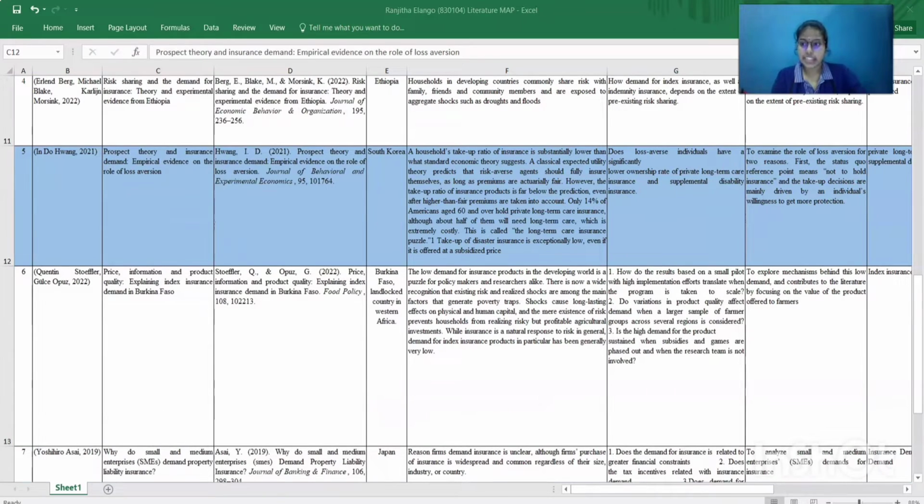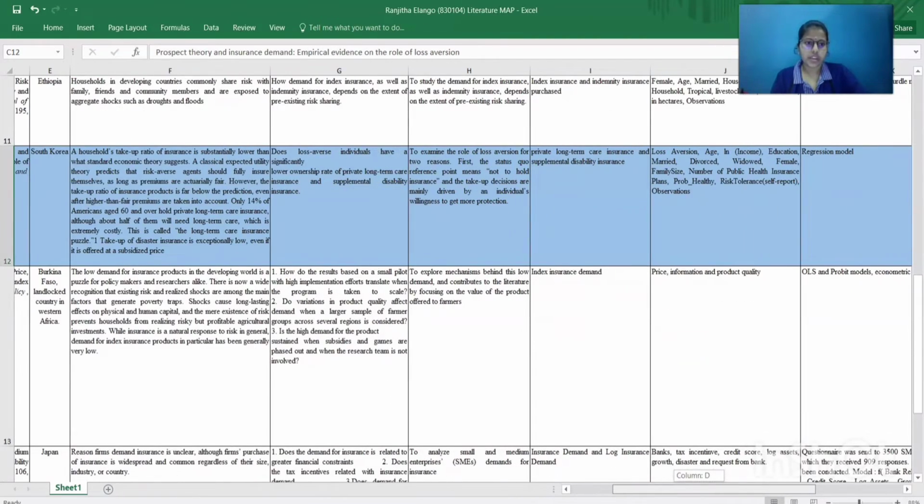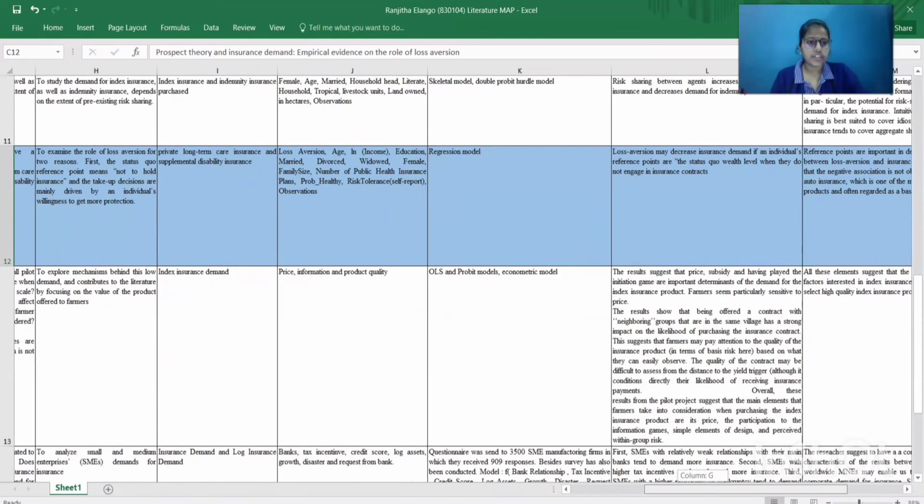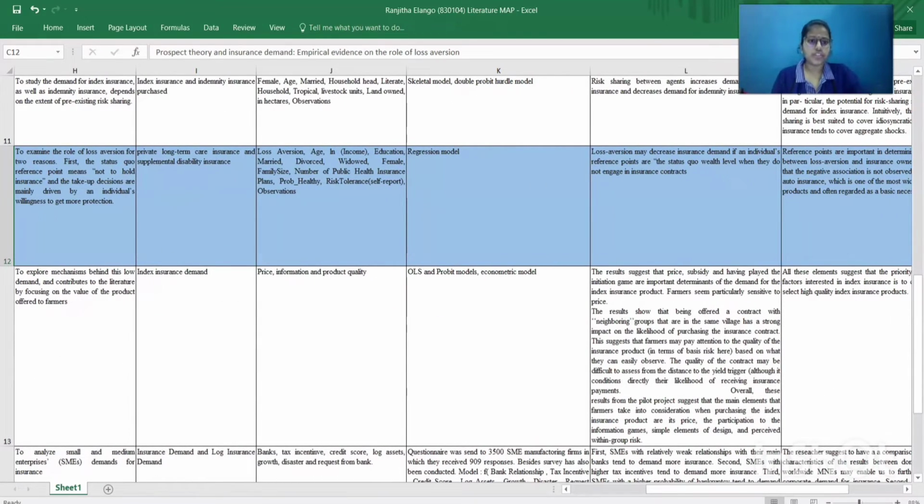Alright, for the third article, the topic is prospect theory and insurance demand: empirical evidence on the role of loss aversion. I'll go straight to the result. The result showed that loss aversion may decrease insurance demand if an individual's reference point is the status quo wealth level where they do not engage in an insurance contract.